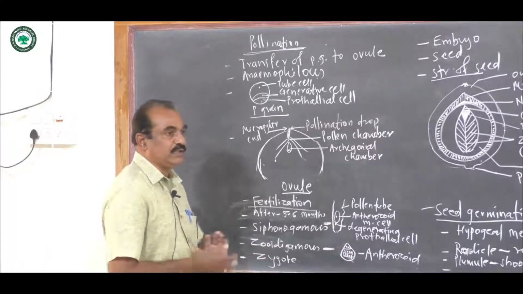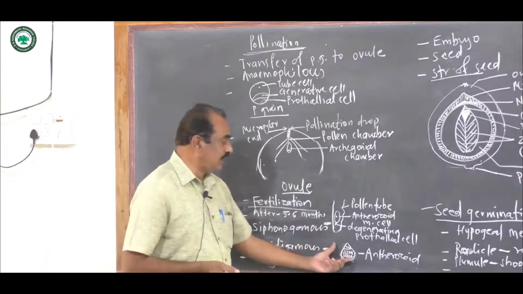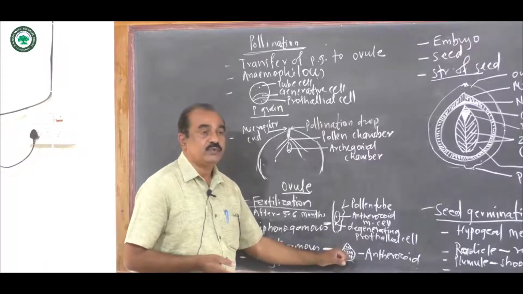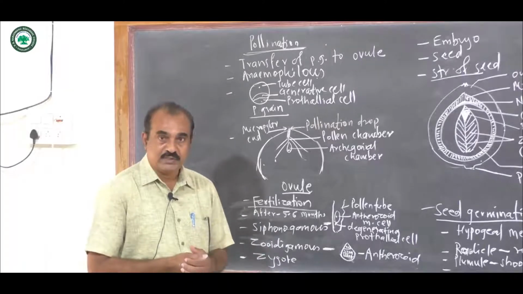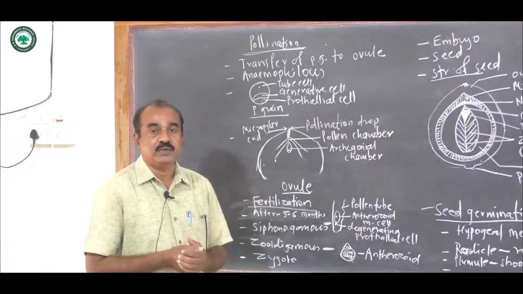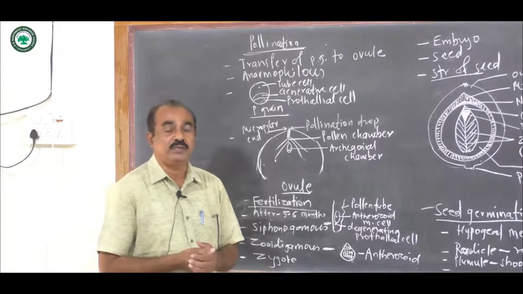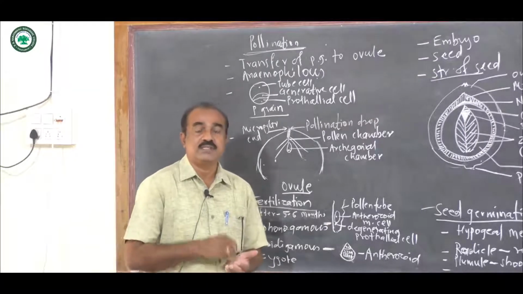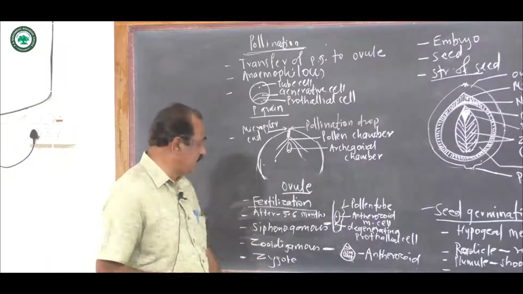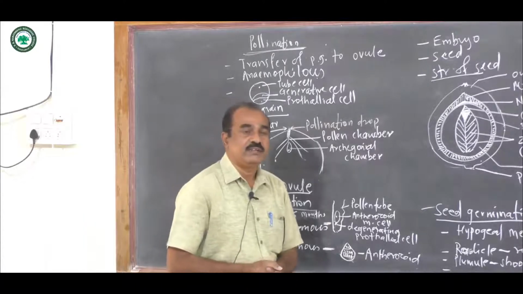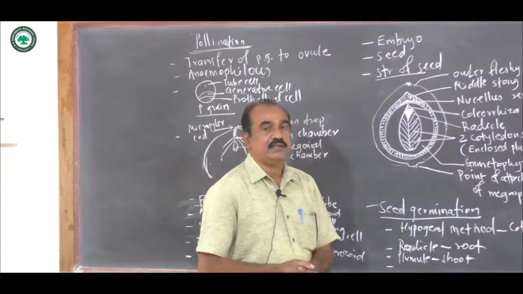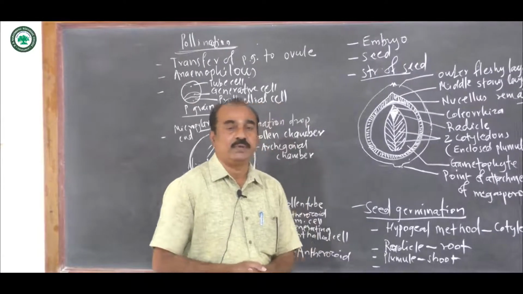Now at the time of fertilization, only the nucleus of the anthrozoid enters into the archegonia, and finally it reaches the egg nucleus, and then fertilization, that is the fusion of a male nucleus and the egg nucleus, takes place, and there is the formation of the zygote. Later on, this zygote develops into the embryo, and it is very large. It is 2 to 3 mm in length.